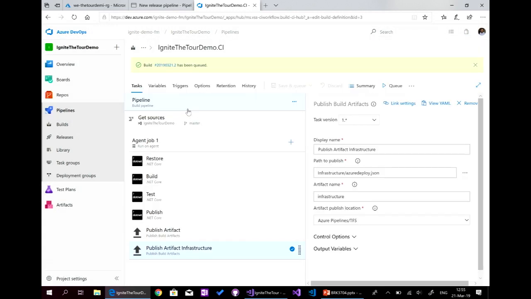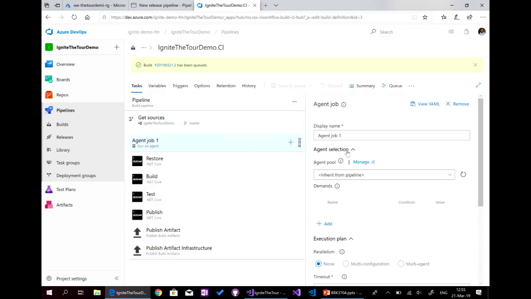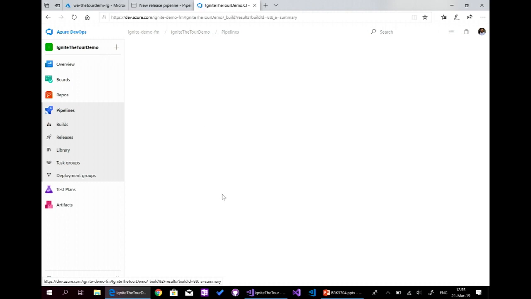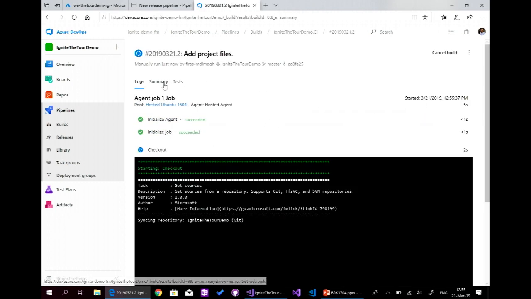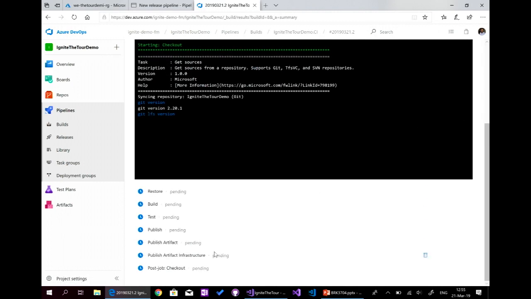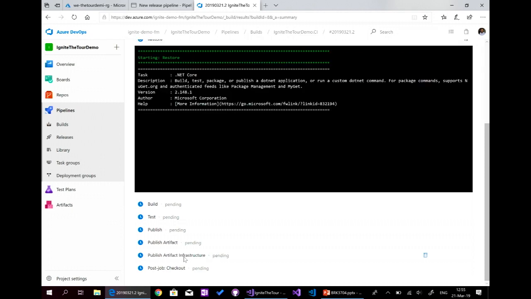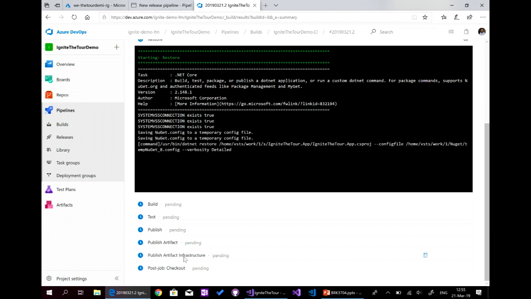and queue. And here you can see that in this agent, we used an Ubuntu machine since ASP.NET Core is a cross-platform language. So here, it's queued. And we can see here the step, publish artifact infrastructure, and then we'll find it in the release pipeline, and we'll say that we'll use this template to deploy it to Azure. Okay.